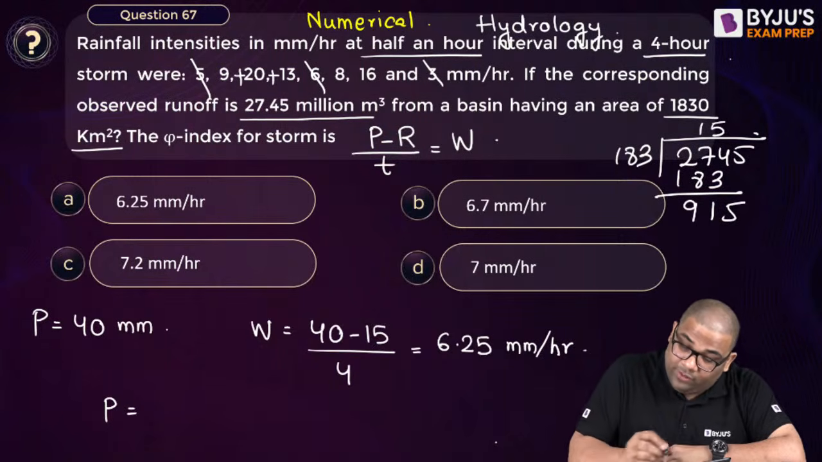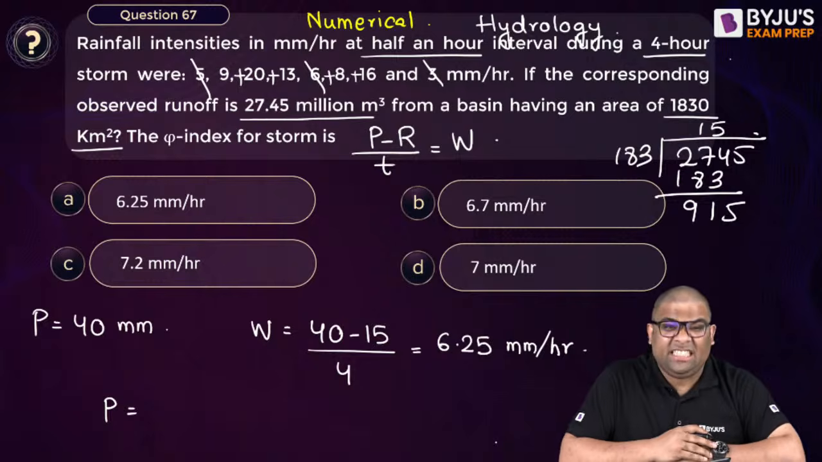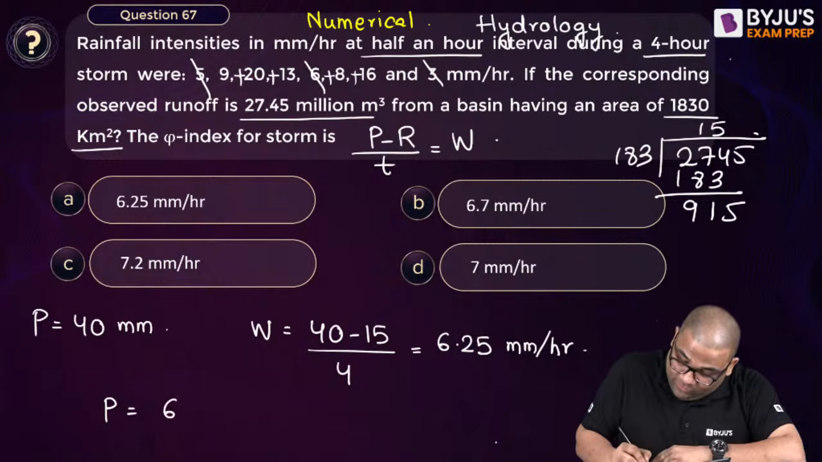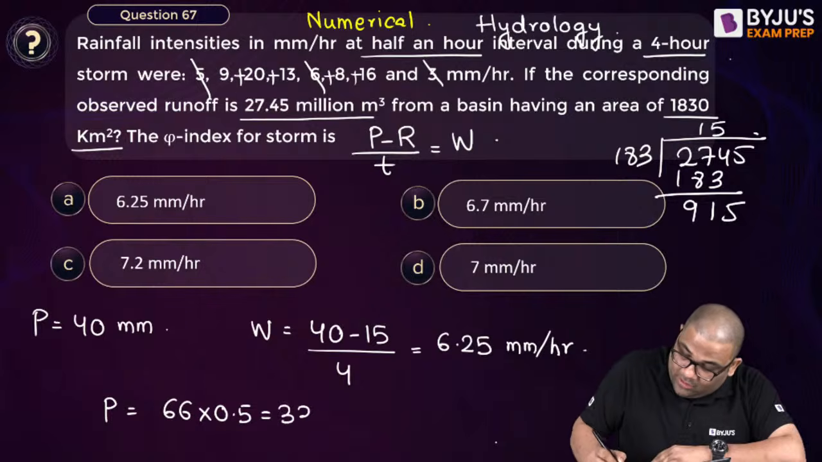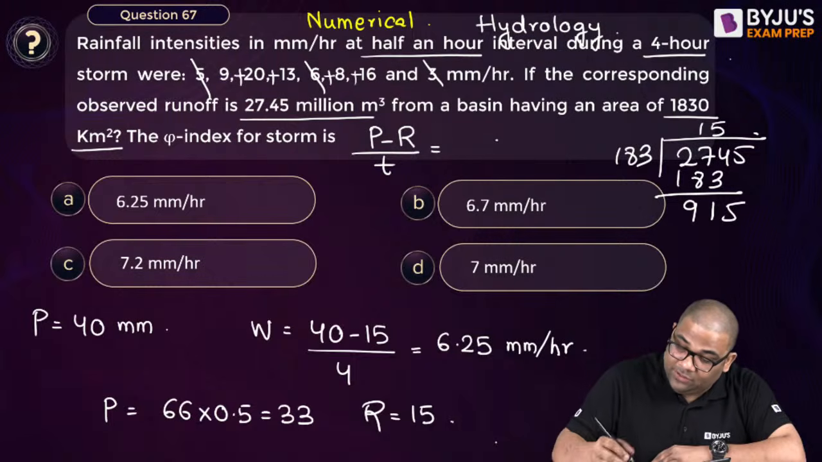29, 42, 50, then 66. Now 66 into 0.5 will give me how much? 33. But the runoff is still how much? Runoff is still 15 only. So I can say now that your phi index formula will be the same, but the rainfall considered is 33, the runoff is 15.